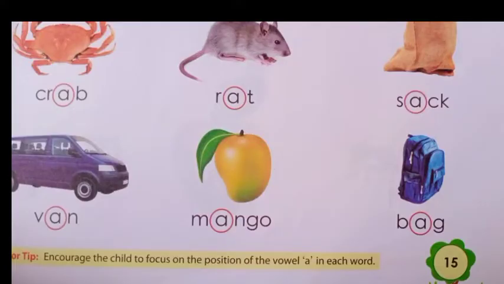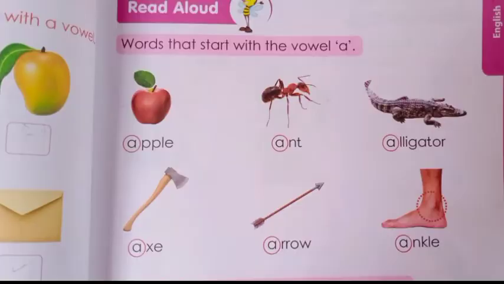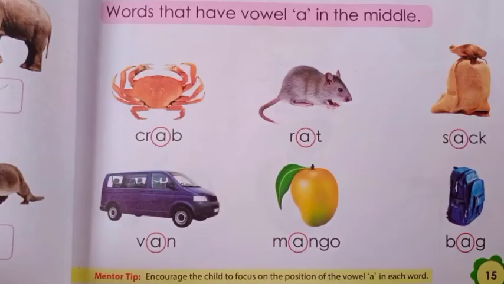Now come to page number 15. Words that start with vowel A. Apple. See, the words start with A. Ant. It starts with A. Alligator. Axe. Arrow. Ankle. So this word starts with A. Now you have to read this one. Everything you have to read and send a video.